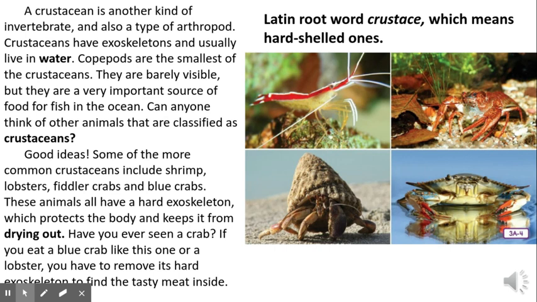These animals all have a hard exoskeleton which protects their body and keeps it from drying out. Have you ever seen a crab? If you eat a blue crab like this one or a lobster, you have to remove its hard exoskeleton to find the tasty meat inside. So crustacean comes from the Latin word crustace, which means hard-shelled one.